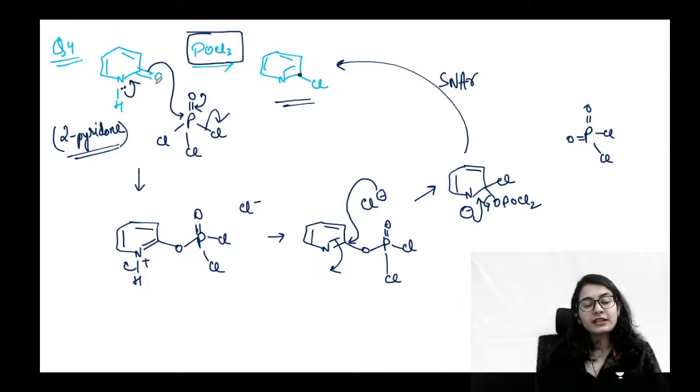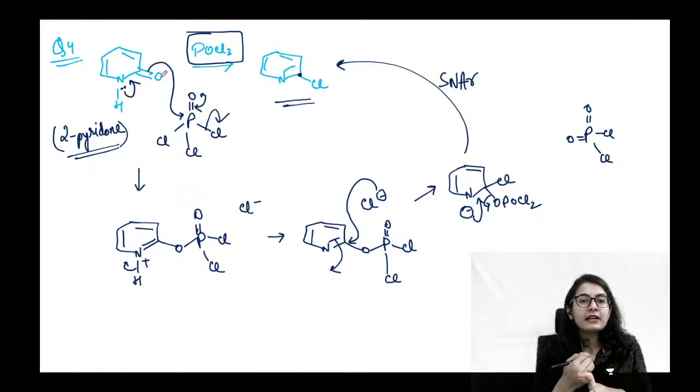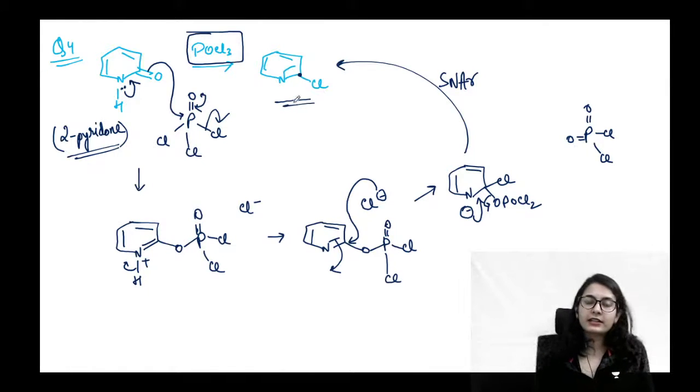ये जो oxygen है इसका क्या काम हुआ guys? Oxygen was made a good leaving group and oxygen is left out with phosphorus, और क्योंकि एक Cl extra है, so Cl got connected, right? Pyridones into substituted pyridines. Yes, isn't this a nice example?